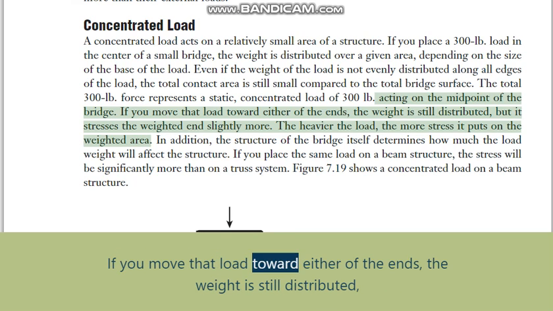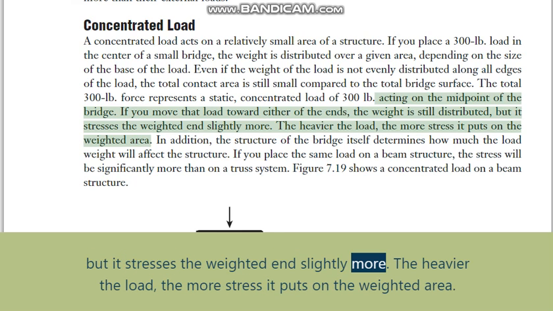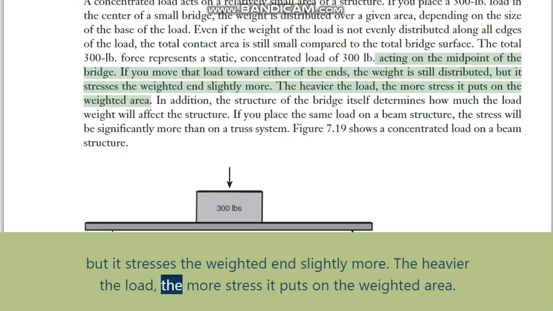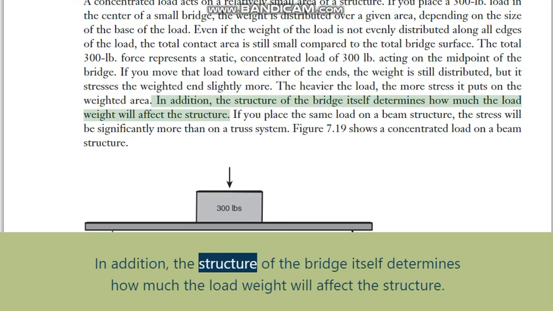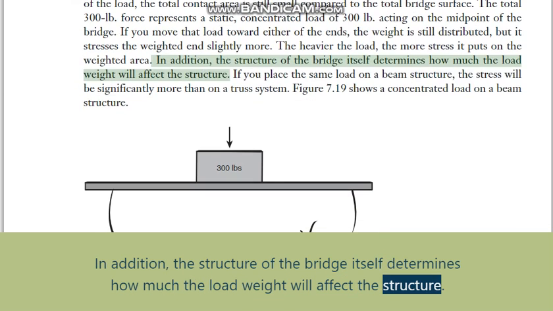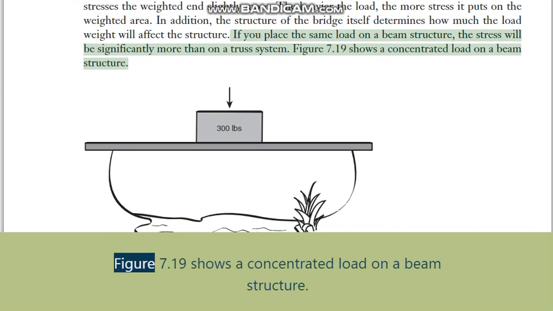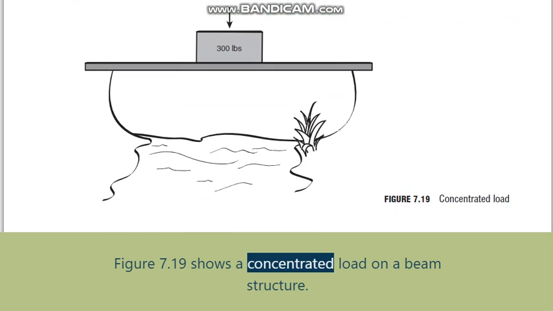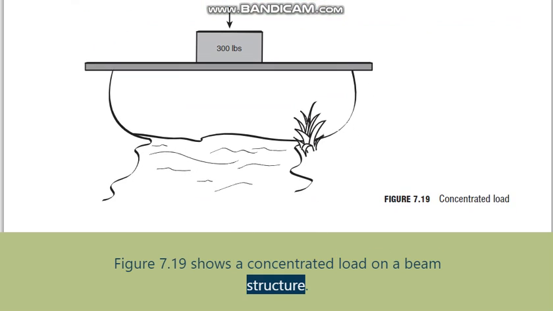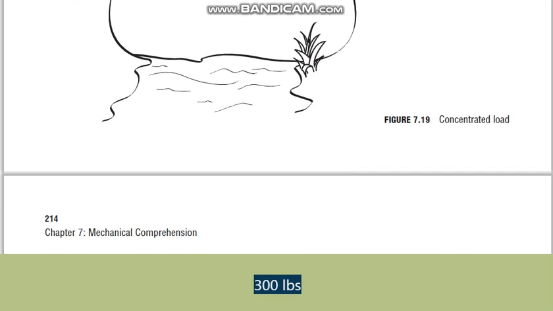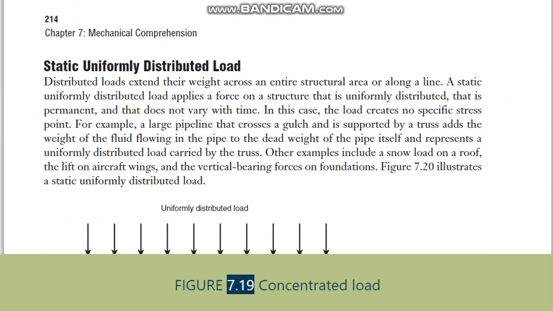If you move that load toward either of the ends, the weight is still distributed, but it stresses the weighted end slightly more. The heavier the load, the more stress it puts on the weighted area. In addition, the structure of the bridge itself determines how much the load weight will affect the structure. If you place the same load on a beam structure, the stress will be significantly more than on a truss system. Figure 7.19 shows a concentrated load on a beam structure. 300 pounds. Figure 7.19 concentrated load.